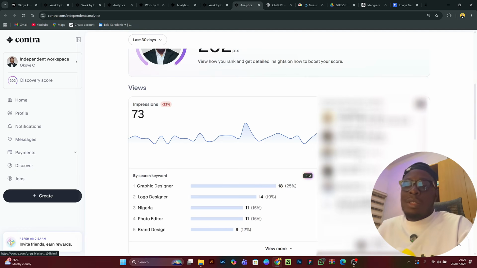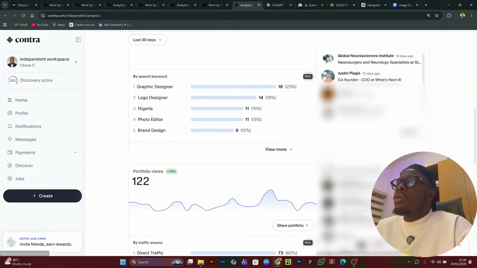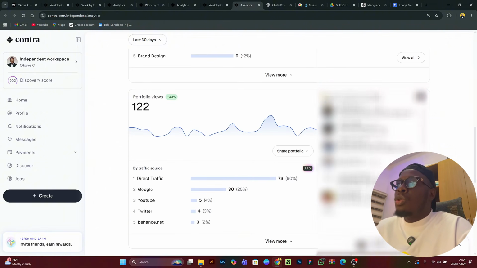So you can actually see leads, people that might be interested in you, people that are looking for people in your niche to hire. You can see them and you can send them cold DMs and all. So down here now, look at it. It also shows you people that viewed your portfolio. So there's a lot of cool stuff here.